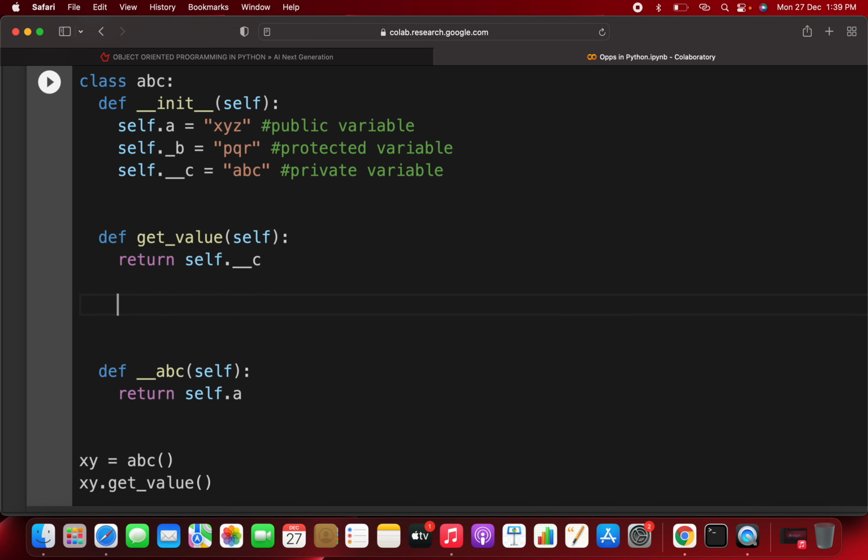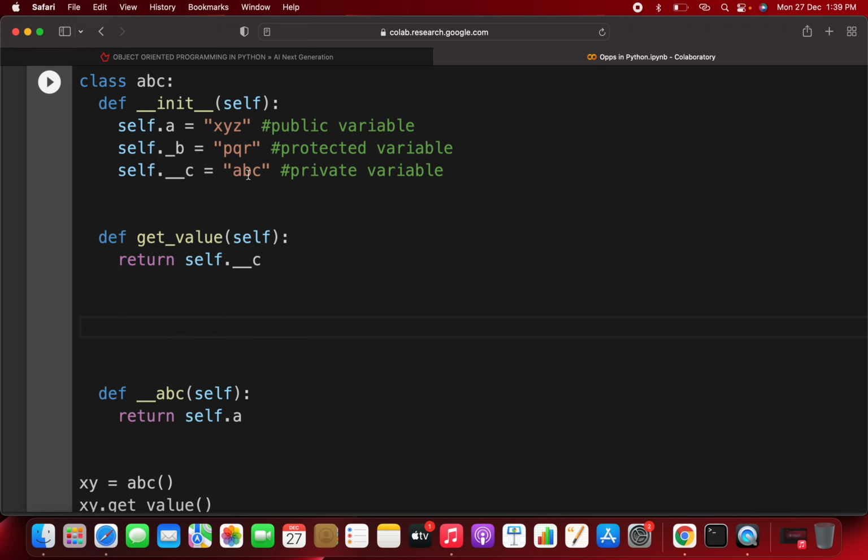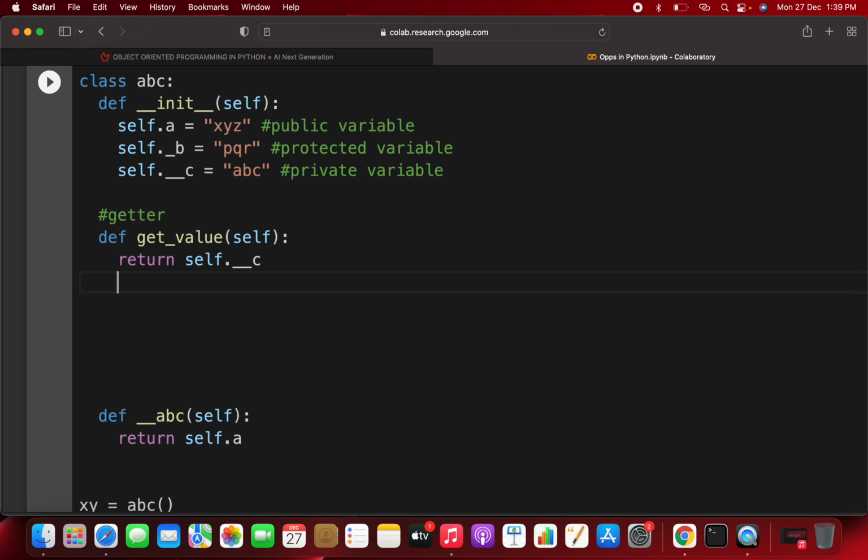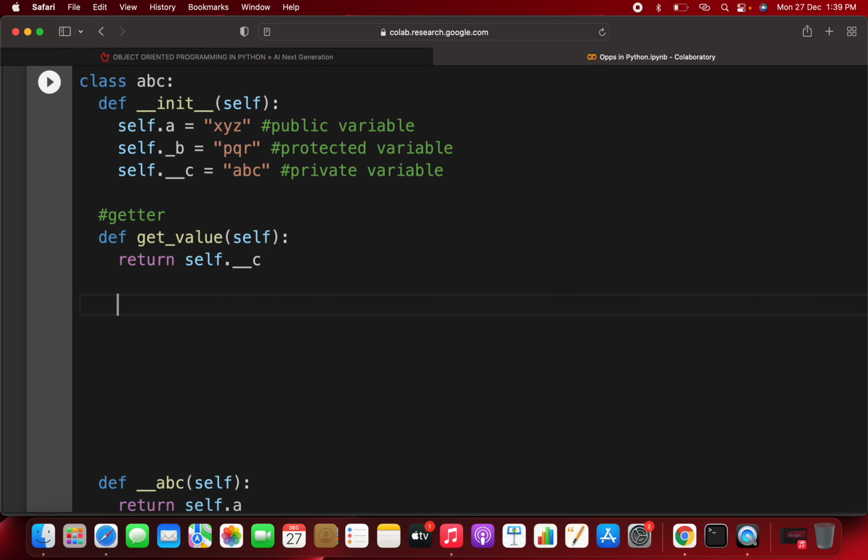Even if you want to change this value, you want to change abc to something else, like bcd or anything. So this is basically you just getting the value. This is called a getter. You have seen in C++ that we use many concepts of getter and setter. In Python they are called an accessor, as you are accessing this value. And if you want to change the value, that is called a setter or mutator.